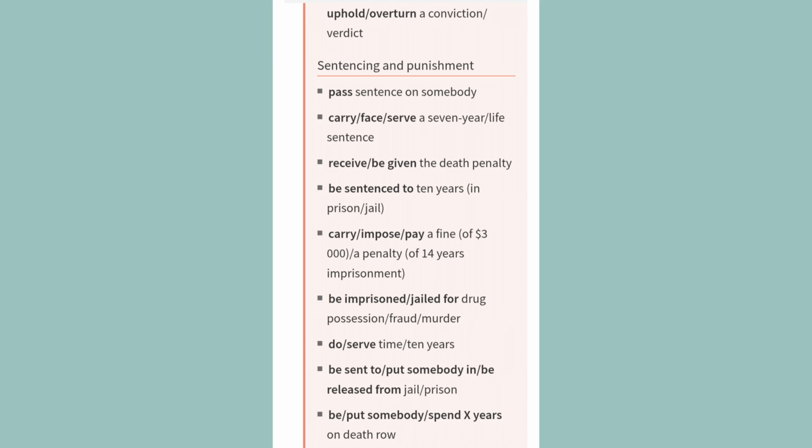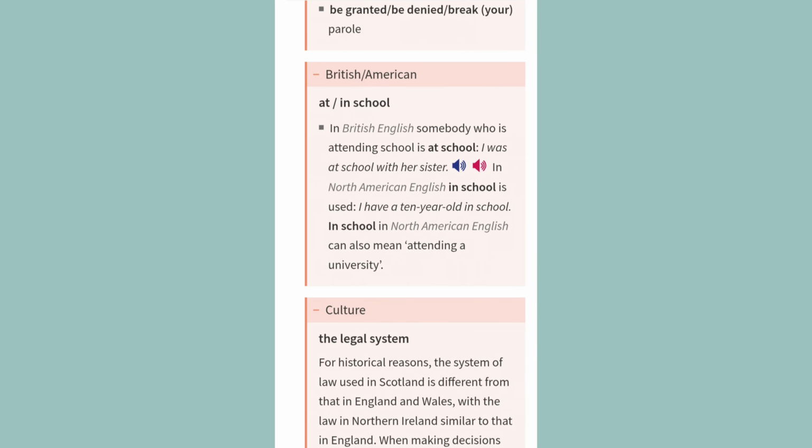Sentencing and punishment. Pass sentence on somebody. Carry, face, serve a 7-year, life sentence. Receive, be given the death penalty. Be sentenced to 10 years, in prison, jail. Carry, impose, pay a fine, of $3,000, a penalty, of 14 years imprisonment. Be imprisoned, jailed for drug possession, fraud, murder. Do, serve time, 10 years. Be sent to, put somebody in, be released from jail, prison. Be, put somebody, spend X years on death row. Be granted, be denied, break your parole.